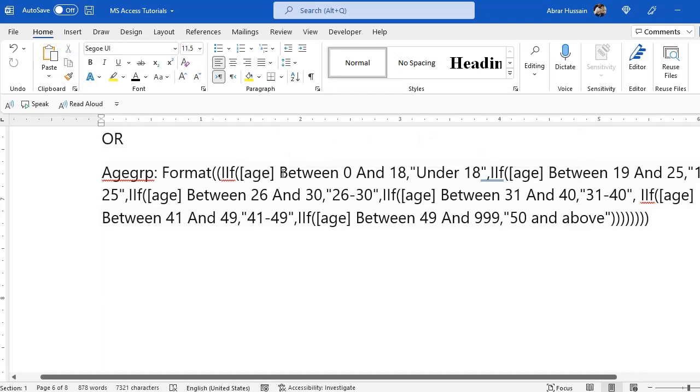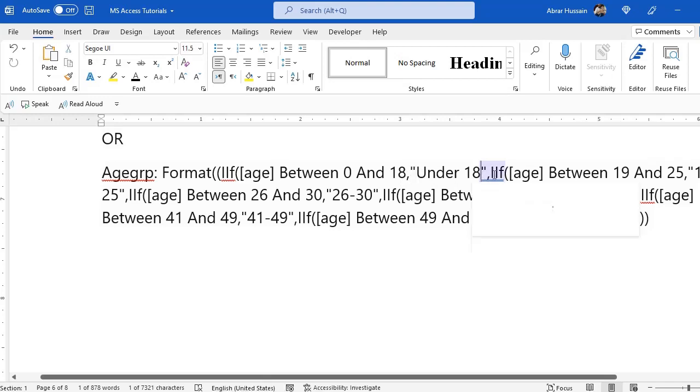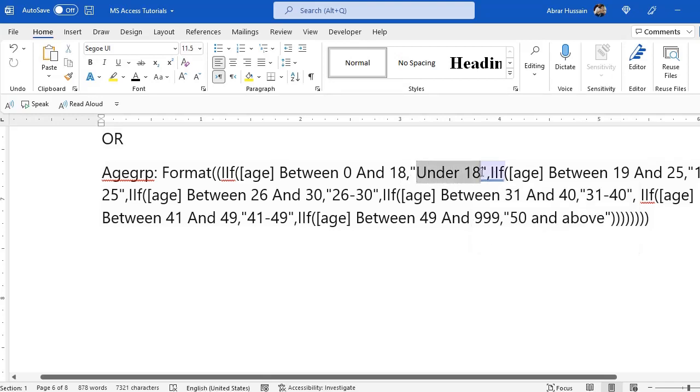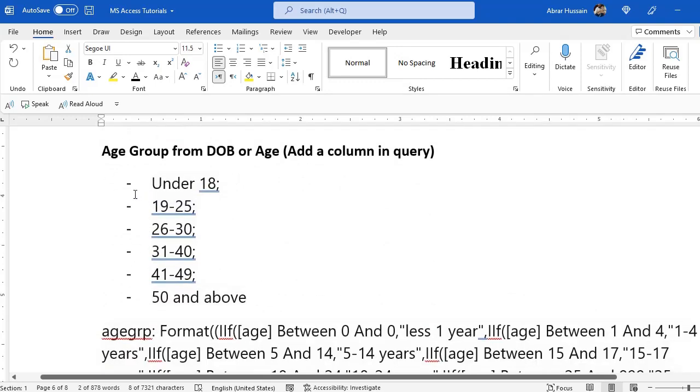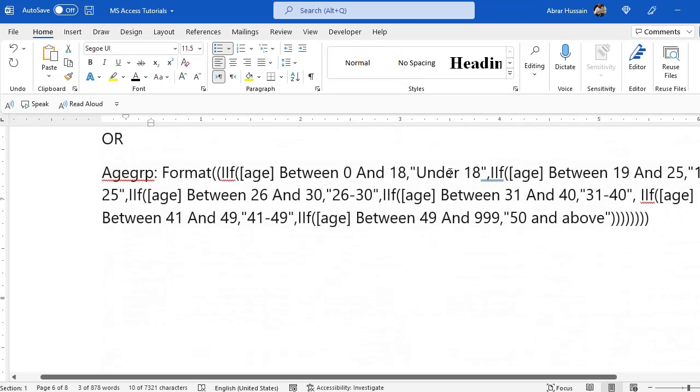Then between 0 and 18. If age is between 0 and 18, then in quotes I have added under 18, the criteria that I have already decided. So for the first one, I just added this one.